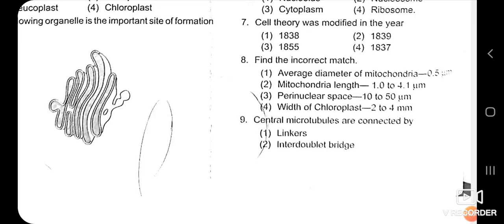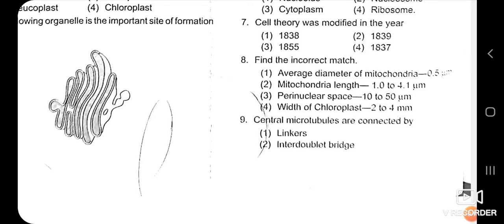Here a diameter is given: average diameter of mitochondria, mitochondrial length, perinuclear space, width of chloroplast. You can get the answer to this question in the eukaryotic cell, in the structure of mitochondria. In the NCERT book on page 134, you can get the answer for the average diameter of the mitochondria. The average diameter of mitochondria is about 0.2 to 1 micrometer. So the first is the incorrect one.